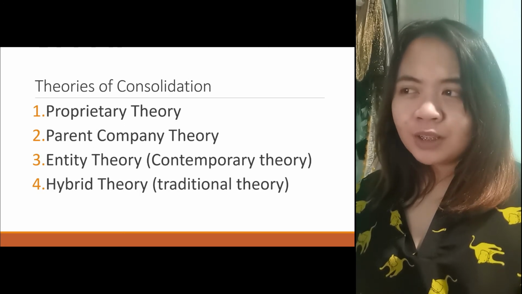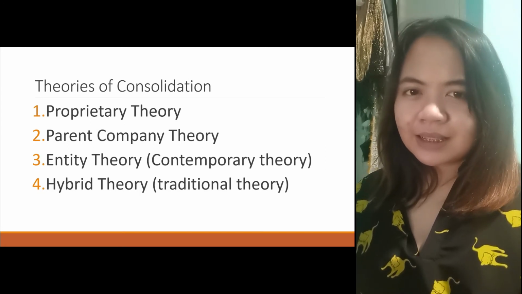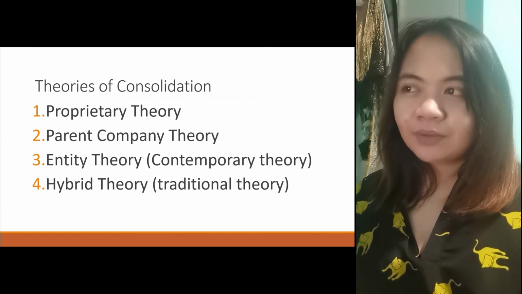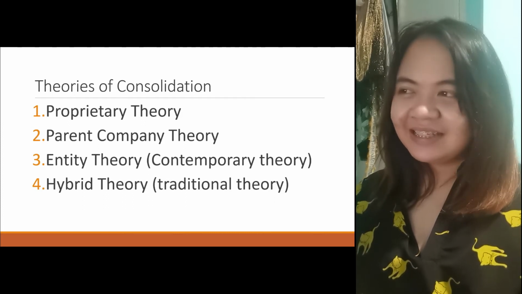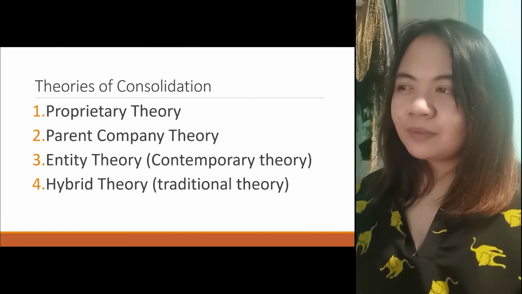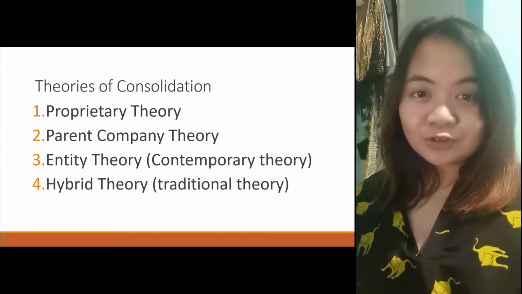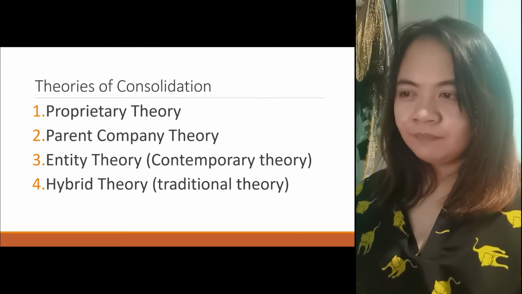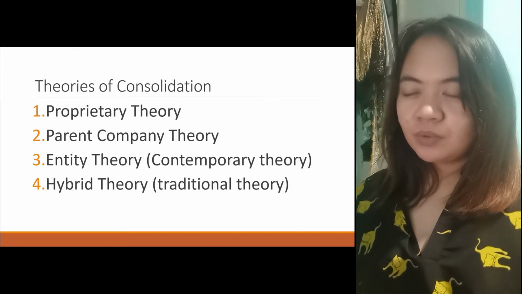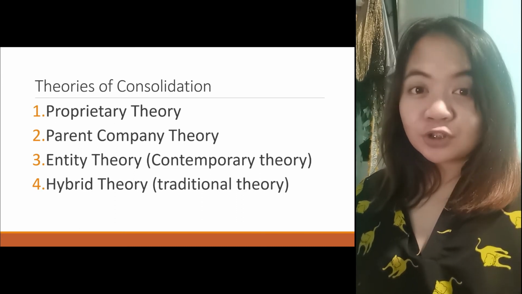We have four. We studied these before, but this one is on consolidation. So you have the proprietary theory, parent company theory, entity theory or the contemporary theory, and then the hybrid theory, which is the traditional theory.